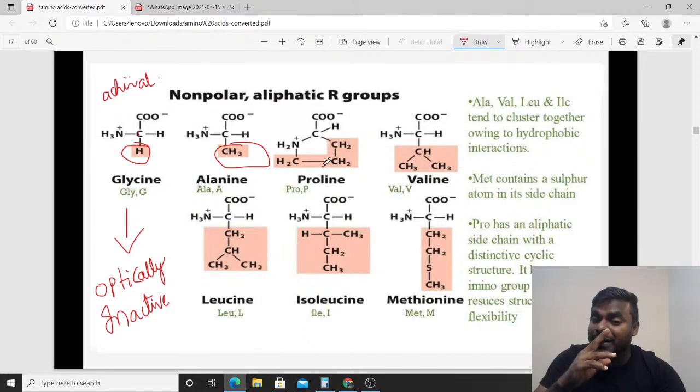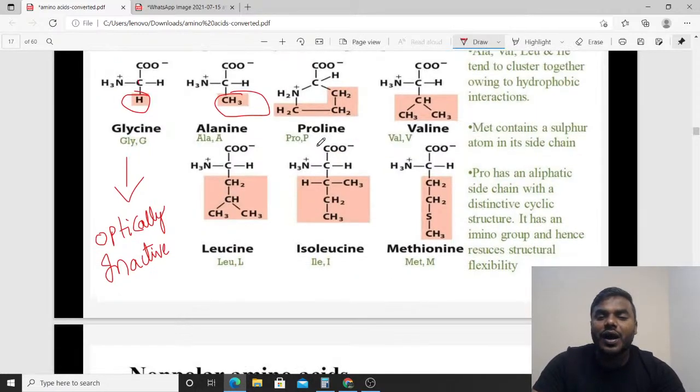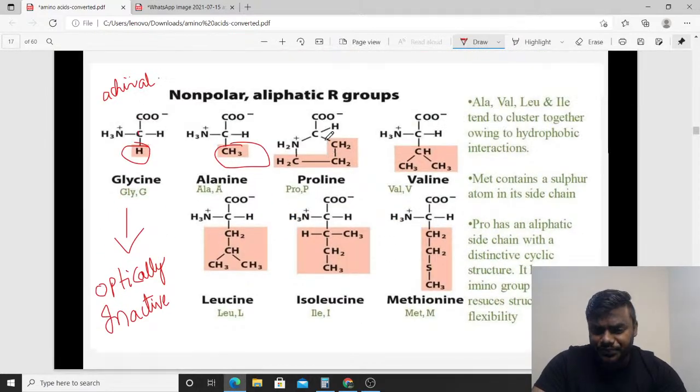What's the specialty of proline? Please try to understand, you may get a doubt: sir, we call proline aliphatic, but it has a ring shaped structure. Friends, listen. Proline basically has an aliphatic side chain only, but it can form a distinct cyclic structure. Why? It has a specialized group. What do we call that group? We call it the imino group. So proline has an aliphatic side chain with a distinct cyclic structure, and it has the imino group. Always keep it in your mind.